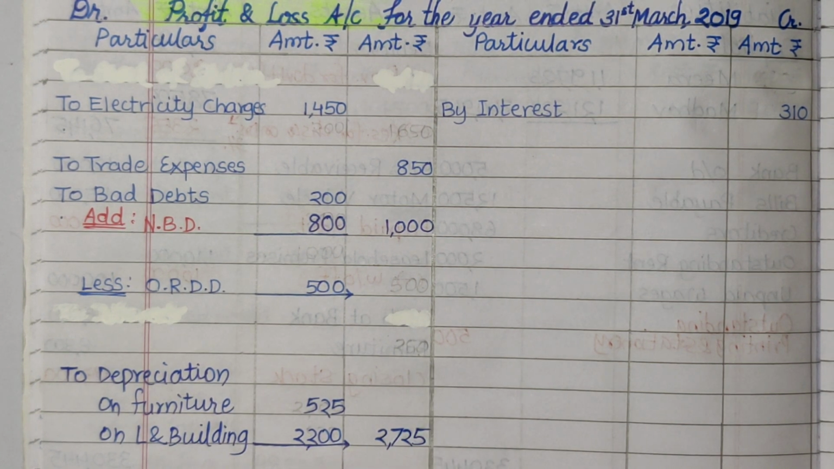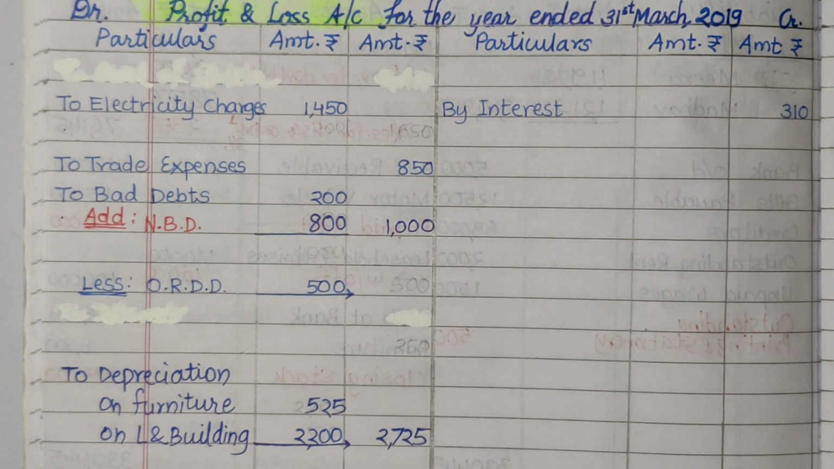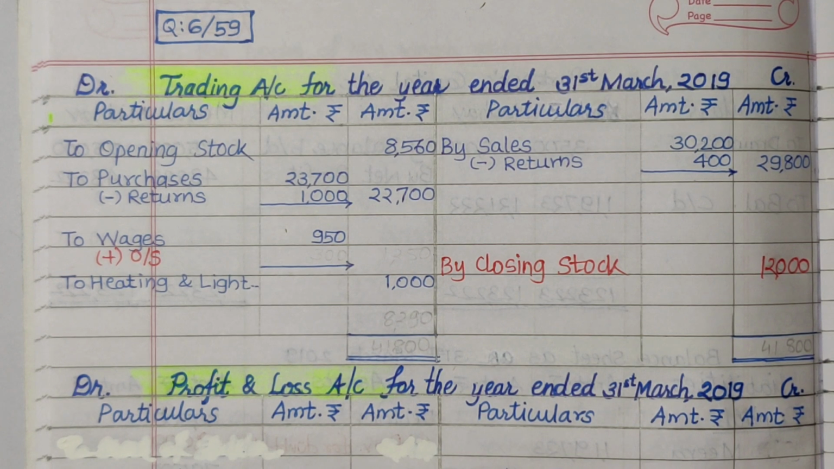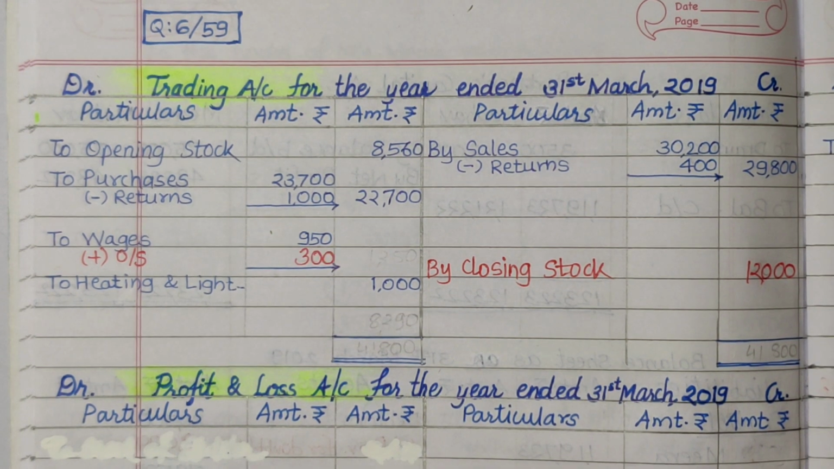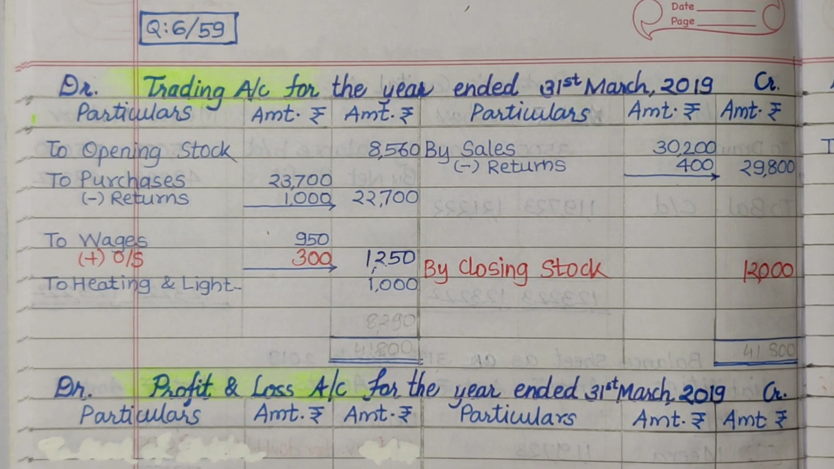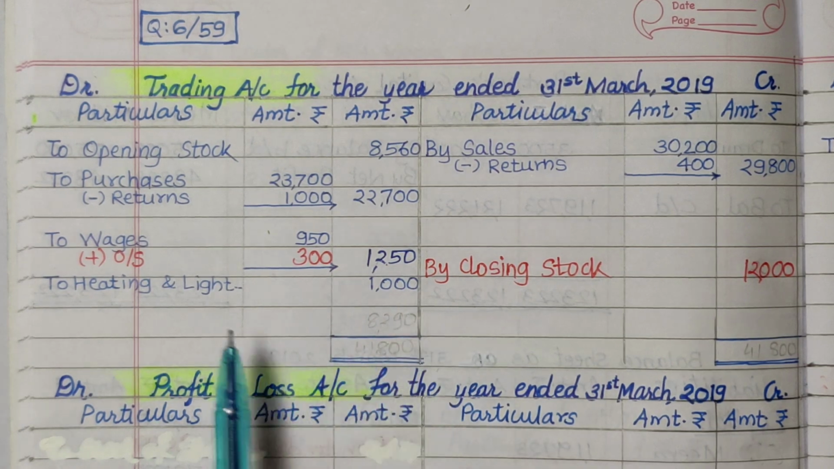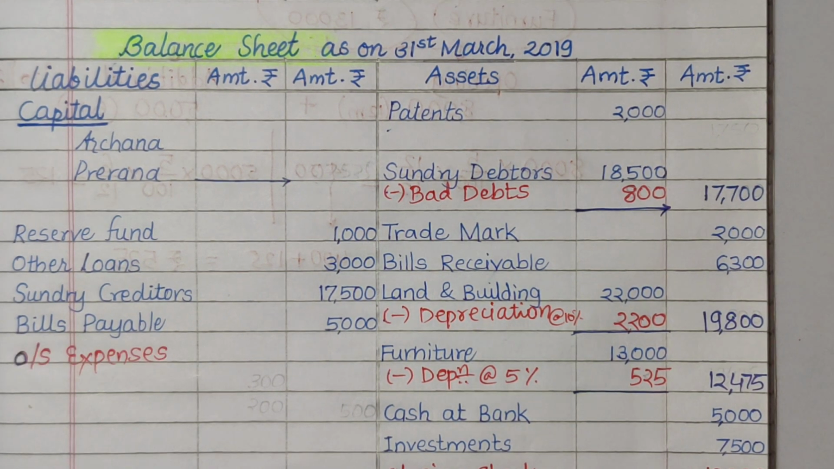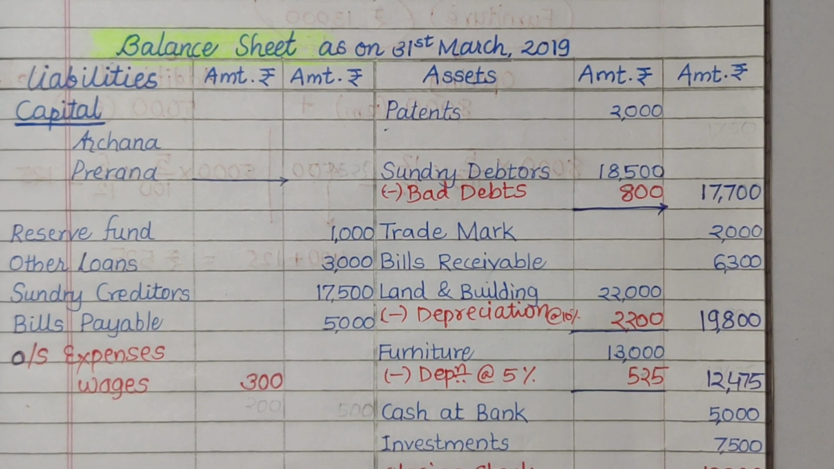Next adjustment is outstanding expenses. Outstanding wages rupees 300. We will add to wages as outstanding wages rupees 300. So total wages for the year are rupees 1250. Second effect we will transfer to balance sheet liability side as outstanding expenses, first wages rupees 300.